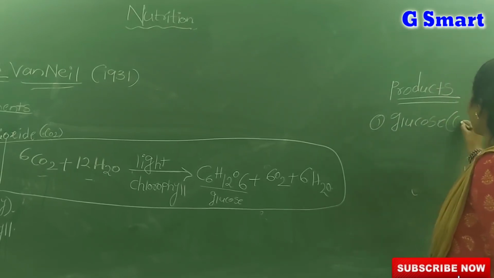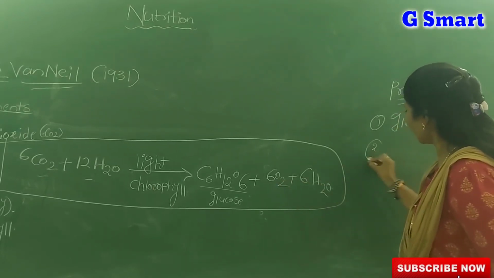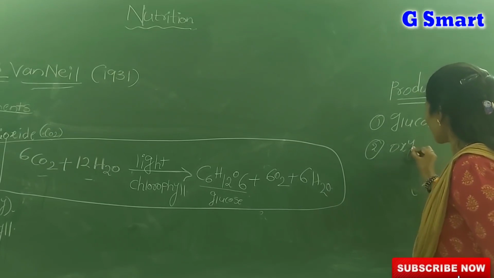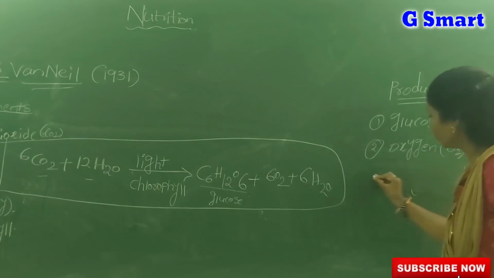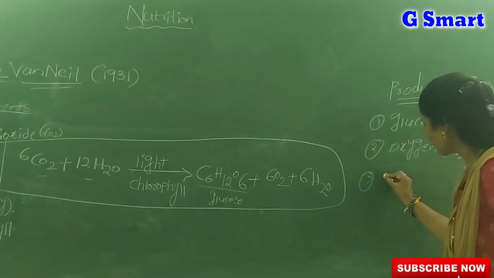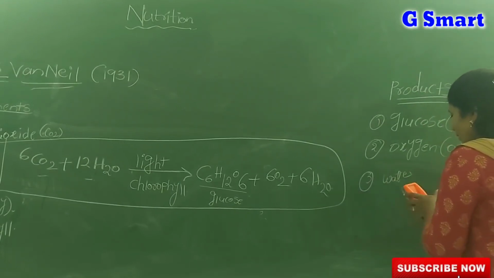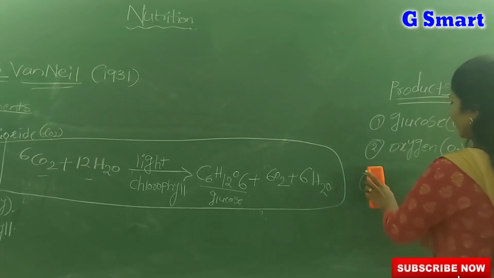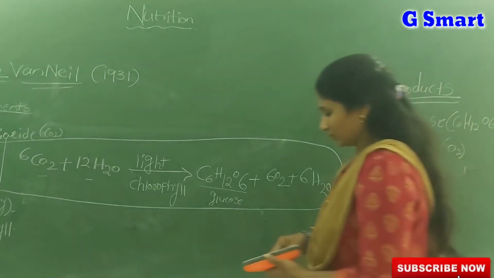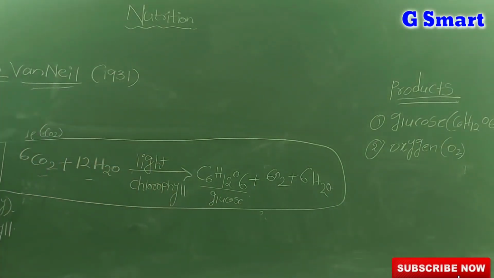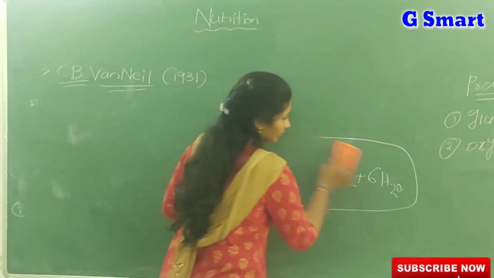The chemical formula of glucose is C6H12O6. The other product is 6O2, which is nothing but oxygen, that is O2. A little bit of water is also produced, but that is not much important. Glucose and oxygen are the two products. Okay? Then we are going to look at the remaining scientists in the nutrition lesson.